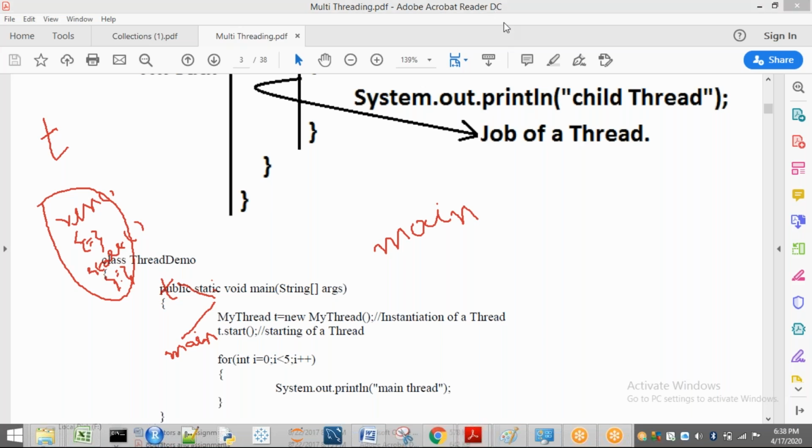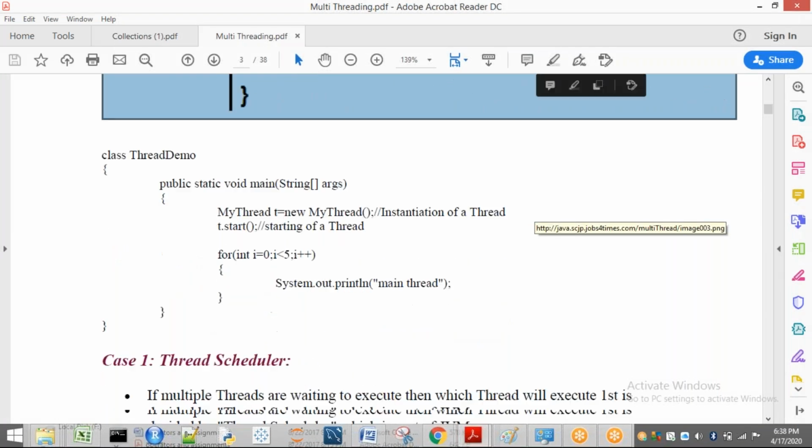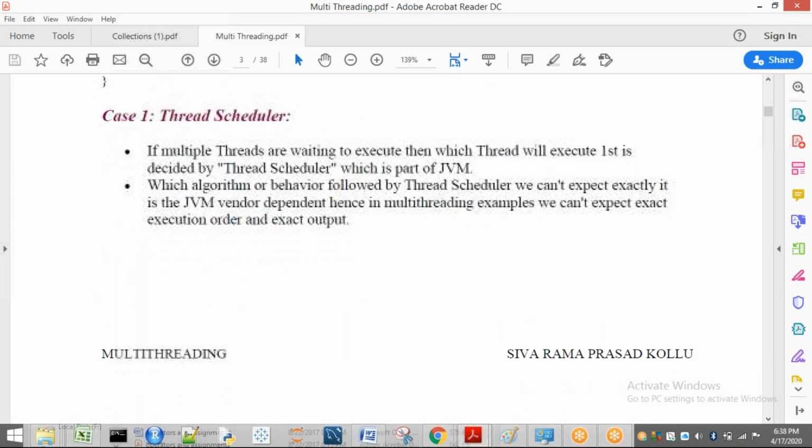Now we are going to see what is meant by scheduler, thread scheduler, and all other things. First, we have to discuss thread scheduler. Before, I told you that start is going to perform some tasks, some statements are there. Now I'm going to discuss those statements, what those statements are going to do.